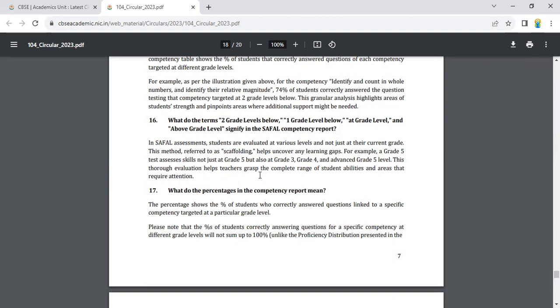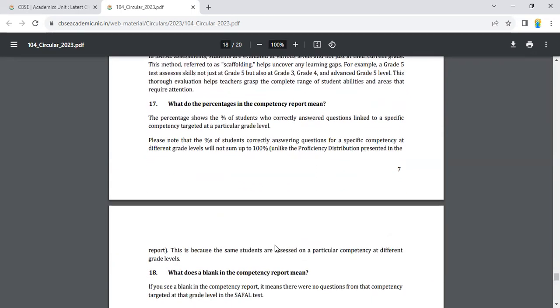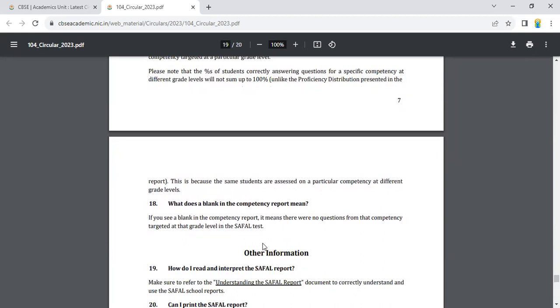This thorough evaluation helps teachers grasp the complete range of a student's abilities and areas that require attention. What do the percentages in the competency report mean? The percentage shows the percent of the students who correctly answered questions linked to a specific competency targeted at a particular grade level. Please note the percent of the students who correctly answer questions for a specific competency at different grade levels will not sum up to 100%, unlike the proficiency distribution presented in the report. This is because the same students are assessed on a particular competency at different grade levels.